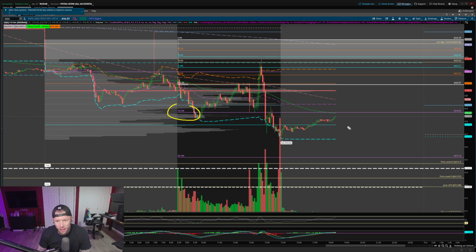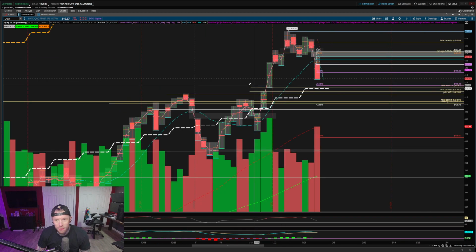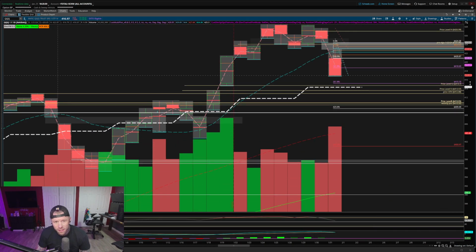But if we do maintain under that 1618, we should magnet to 415.18. That's the next structural gap down to watch. So again, on the daily chart here on the Qs, where we were way more heavily biased on the Q side of things, chasing down some of the gaps to the downside is going to be possible. 414, so that's right before the 2618.